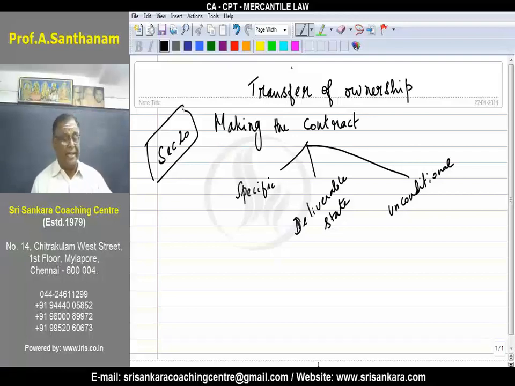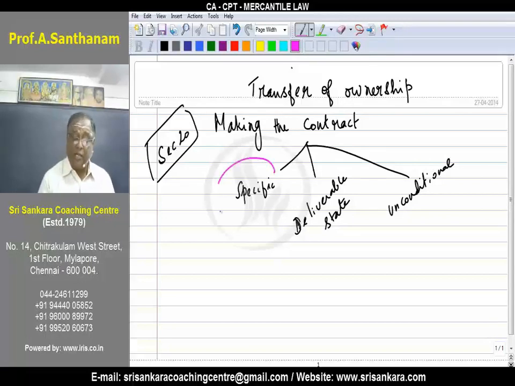No. Section 20 says, goods are specific, they are in deliverable state, and it is an unconditional contract of sale. Then, at the time of making the contract, ownership is transferred from the seller to the buyer. So, just tell me, what are the points that you have to remember? What is the number of the section? 20. What does it deal with? Transfer of ownership at the time of making the contract.